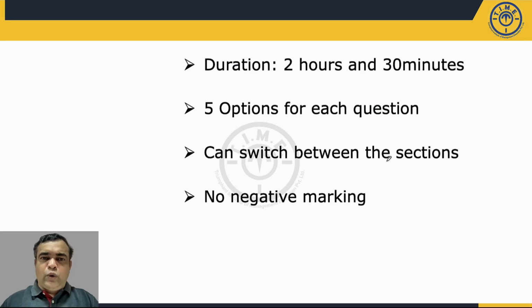If I look at the overview, the total duration is 2 hours 30 minutes, that is 150 minutes overall. For every question, there were 5 options. You can select any section, so you can start from any section. It's not necessary to follow the order; though the first section is logical reasoning, you can start with section 2 or section 3, and you can attempt any question within a section also. And importantly, no negative marking for any question. Each correct answer will carry 1 mark, no negative marking if you mark it wrongly. So it is very important that you mark all 200 questions at the end of these 150 minutes.